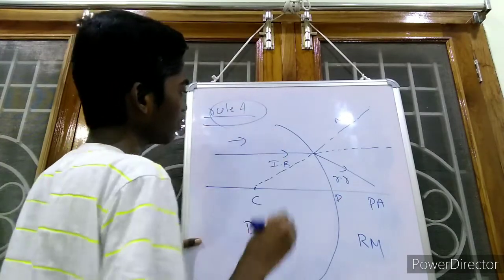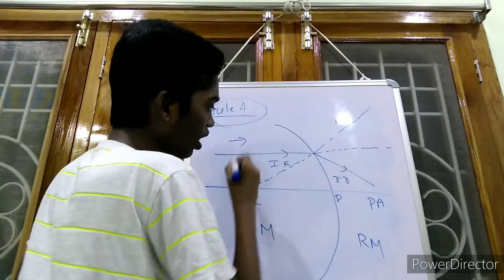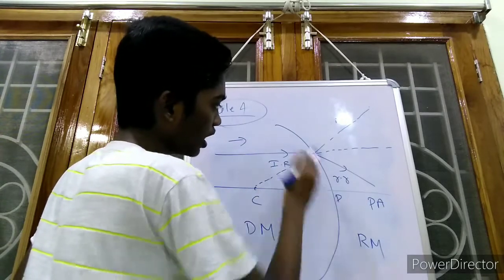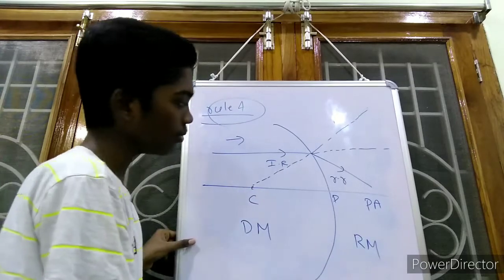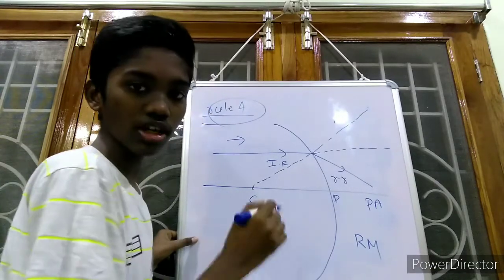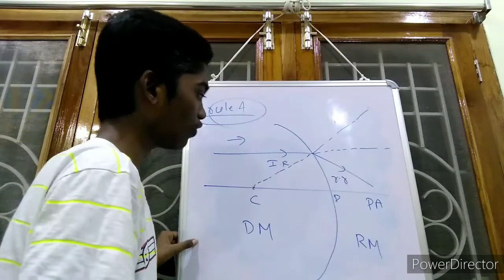So rule 4 is nothing but when a light ray is traveling from denser medium to rarer medium in a concave surface, then the refracted ray must move towards the principal axis. Now this is rule 4. So friends, these are the rules of refraction.